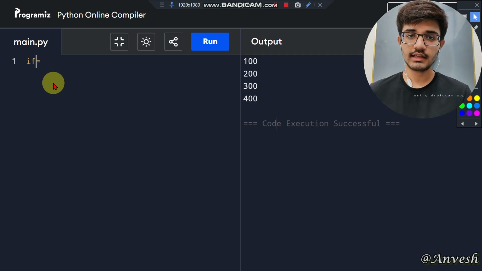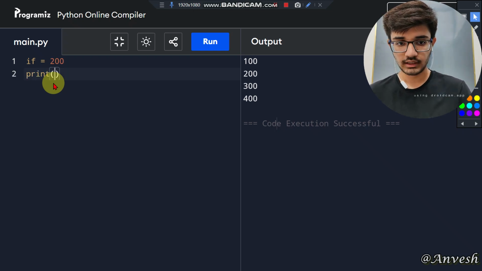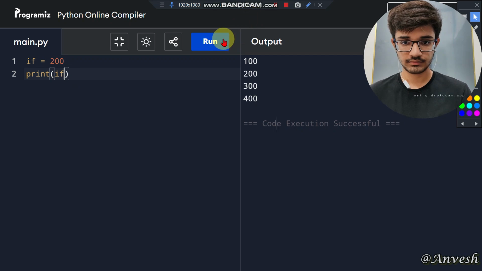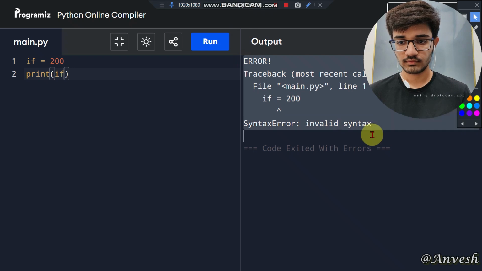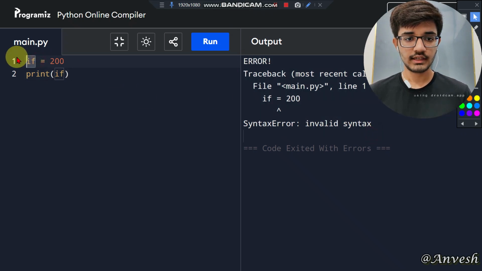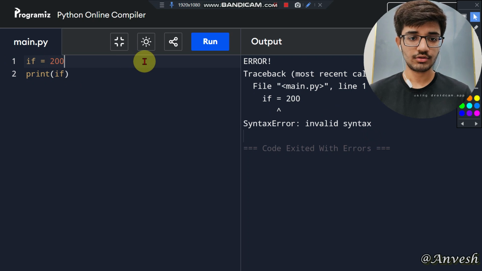If is a keyword which has a special reserved meaning, so keywords cannot be used to name variables. If equals 200, and let us print it. We get an error here. Why? Because if is a keyword, so keywords are not used to name a variable.